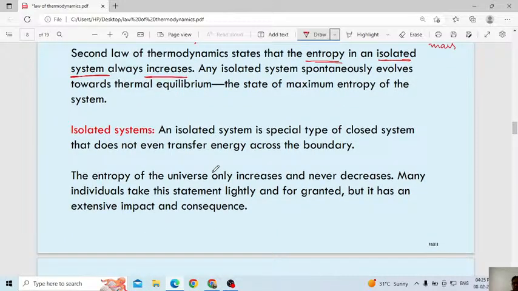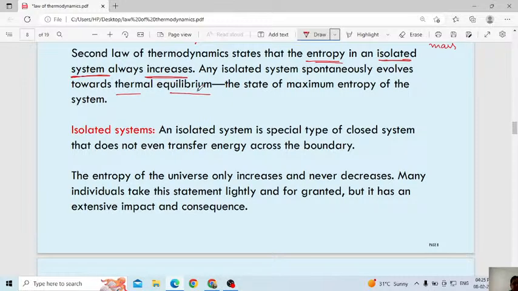Then, an isolated system spontaneously evolves towards thermal equilibrium, the state of maximum entropy of the system. What is meant by spontaneously? Spontaneously means without wasting time. If you observe any reaction that happens within a fraction of a second, we consider that as spontaneous.